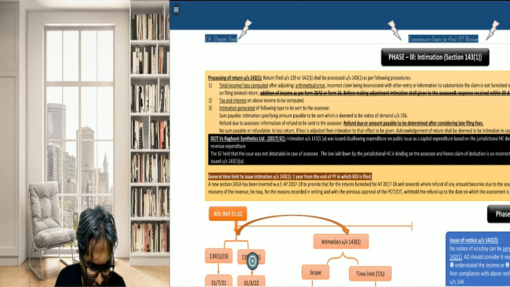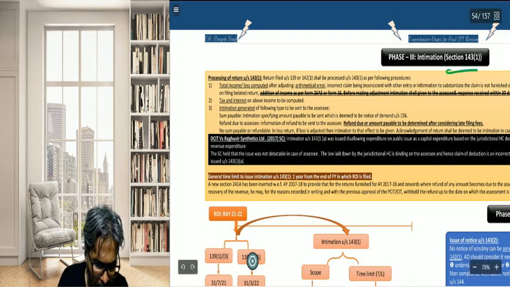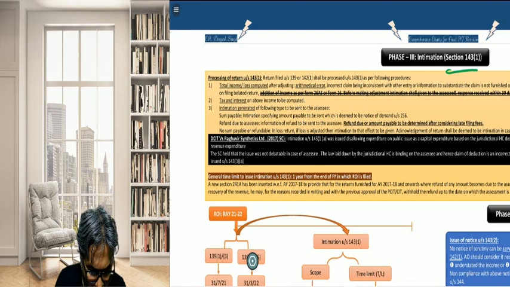Students, what they are saying: intimation under section 143(1). So intimation, students, is what? If you file the ROI under section 139(1), or any return that you have filed, not necessarily under 139(1), maybe a belated return also, whatever return that you have filed, students, intimation would be given to you.